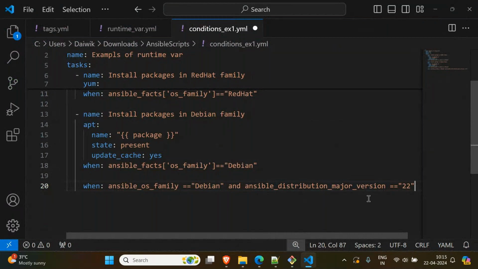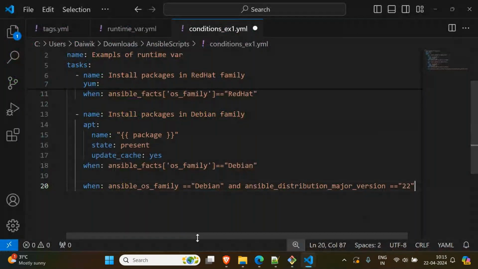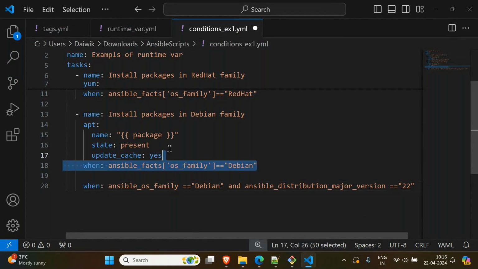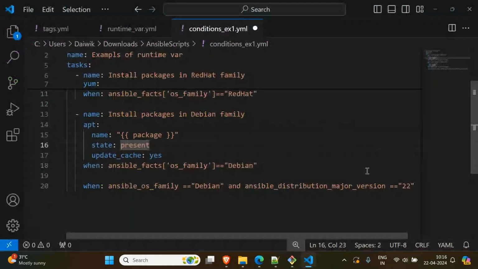The value already contains 22, we know that. So we are adding a condition like this: when ansible OS is Debian, and if it is version 22, only then you execute this particular module. Suppose it is not 22, but I want to install it only on version 18. We have version 18 also in Ubuntu.